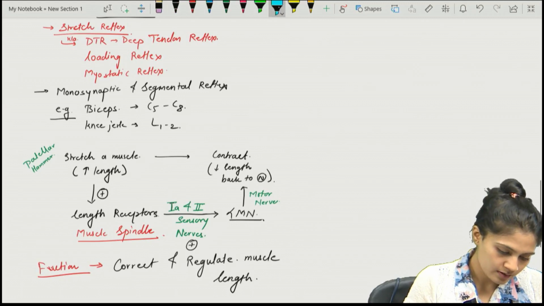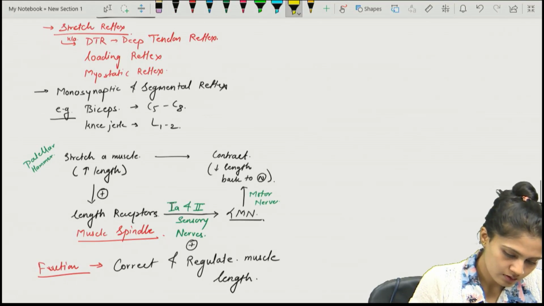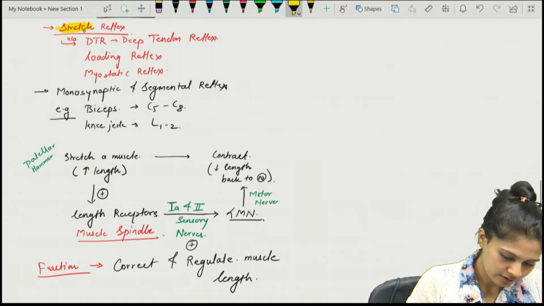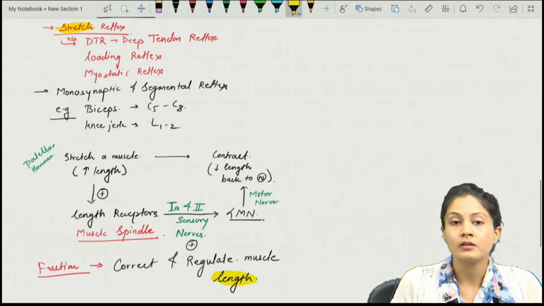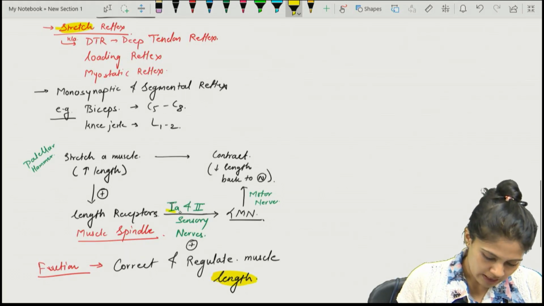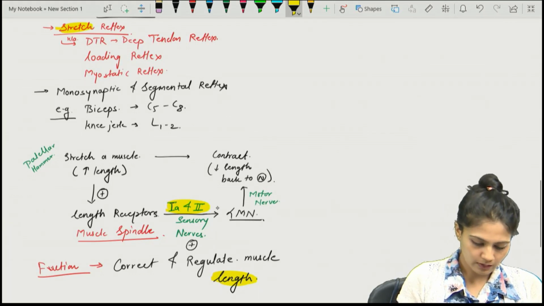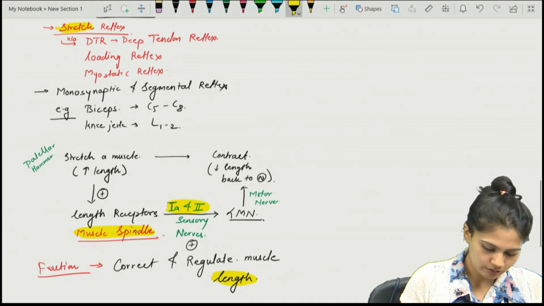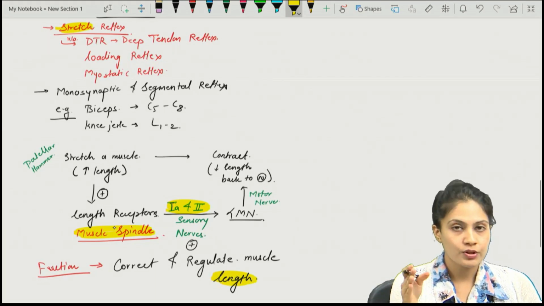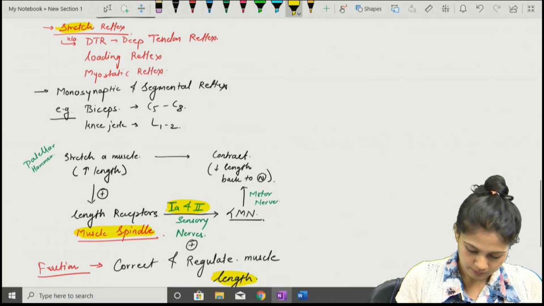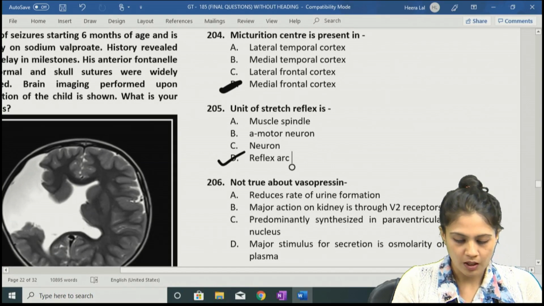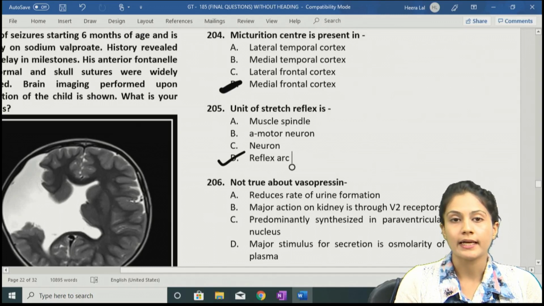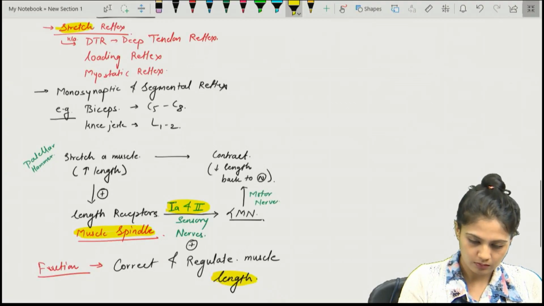What you have to remember is that the stretch reflex is related to the muscle length. And remember, many questions are asked on these sensory nerves, and the muscle spindle is the length receptor. At least these 4 points should be remembered. So that's how the stretch reflex is activated, and the reflex arc will work.